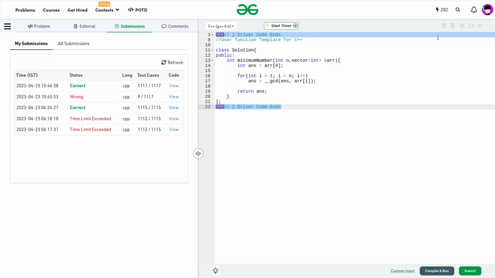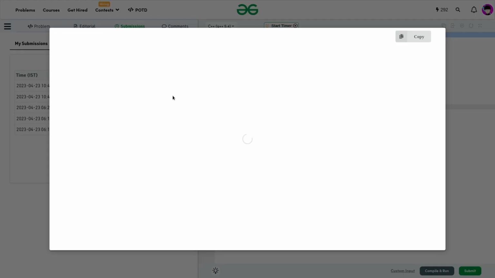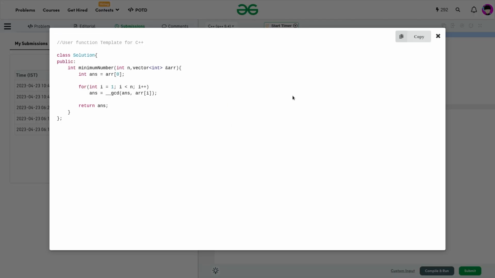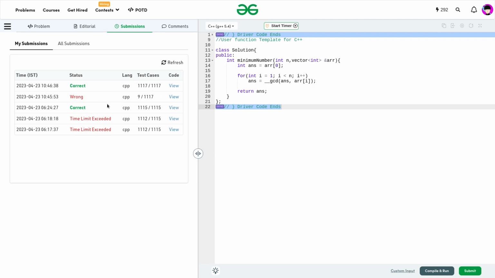When I got some comments that it is not working, I submitted the exact same solution at 10:45 again. You see that this is showing wrong now, and if I open it, this is the same wrong solution. When I realized which test cases it was failing, I went through those test cases and submitted my final solution again at 10:46. This is the final thing that I updated in my GitHub also. All the codes are generally updated and maintained in my GitHub repository for GeeksforGeeks, so you can check it out.